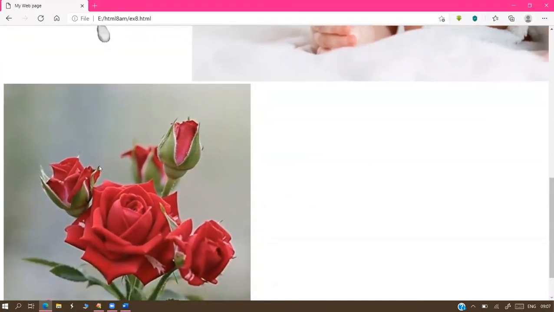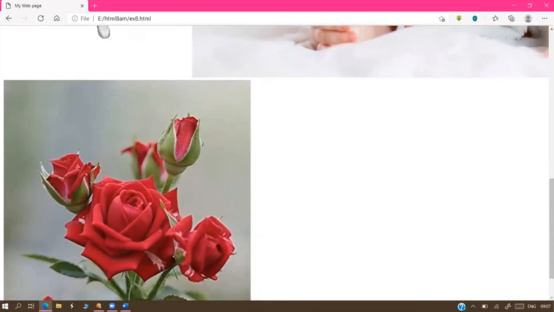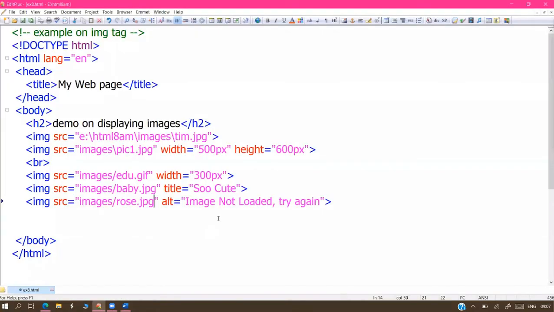By chance, if for any reason the image is not opened, then only that message is active. But we typed it here, sir. Yes, we designed it, but it's not active because the source is a success. When the source attribute is a failure, then ALT is activated. If the source is a success, sir, there is no need to activate the ALT. So source failure, then ALT is taken.